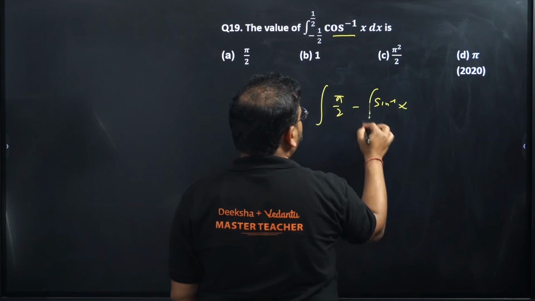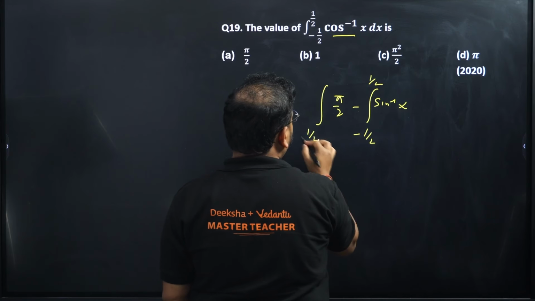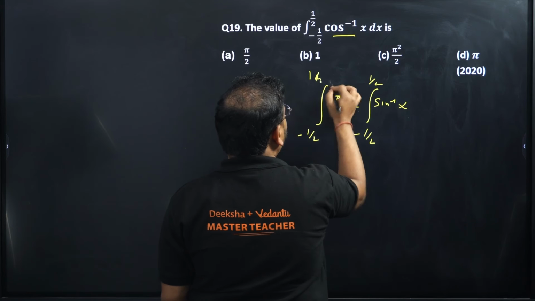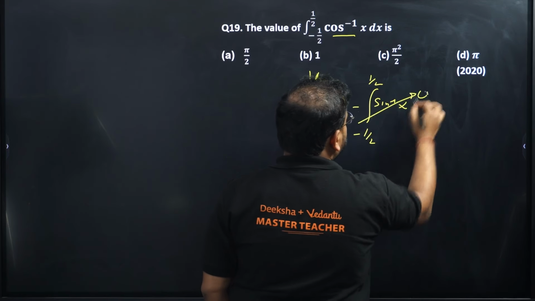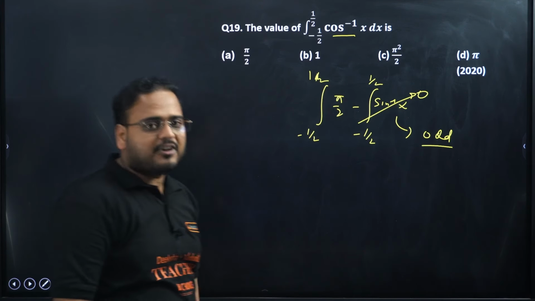Integrate this individually from where to where? Minus 1 by 2 to 1 by 2. Because this part is going to be 0, since sine inverse is an odd function.